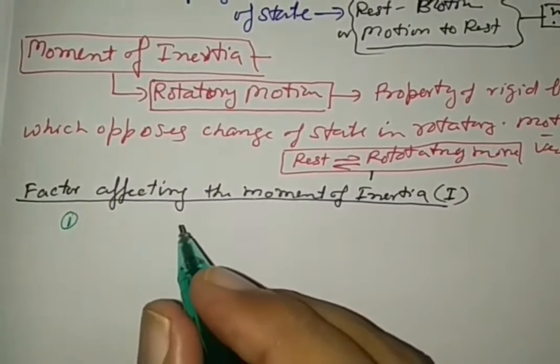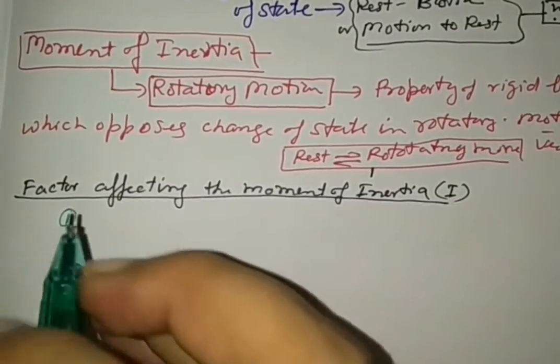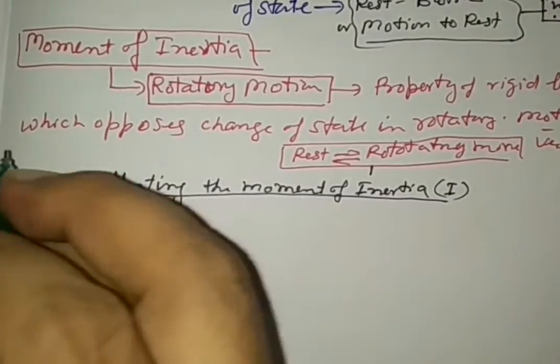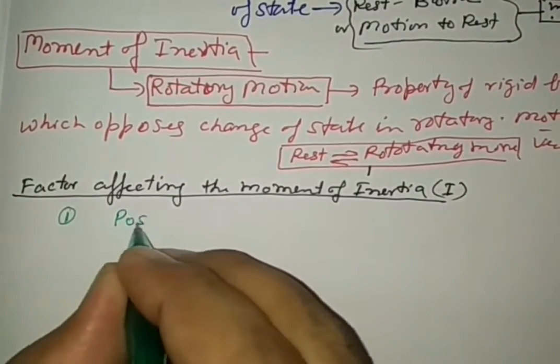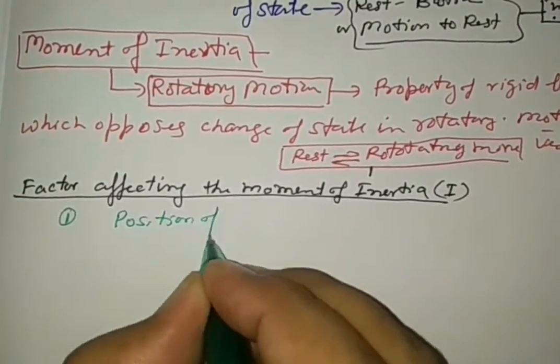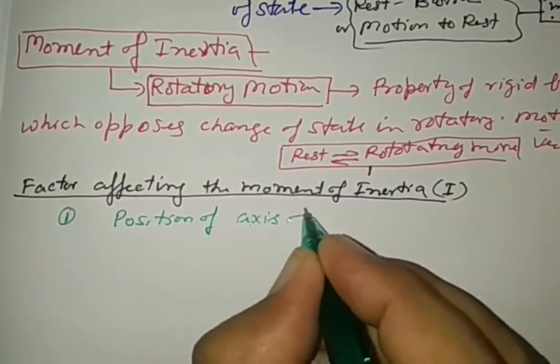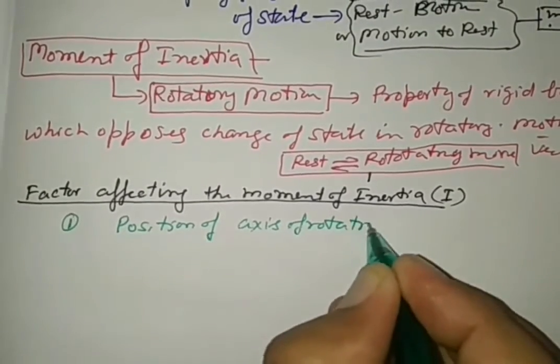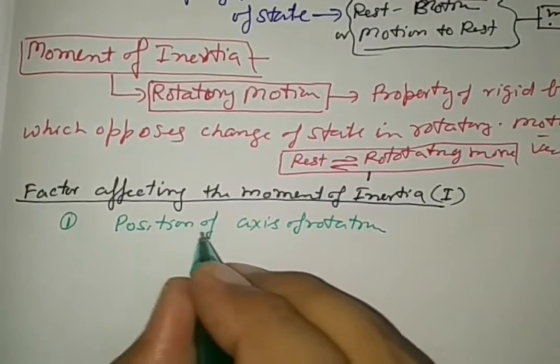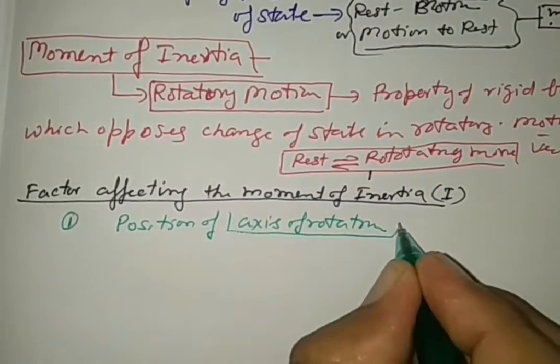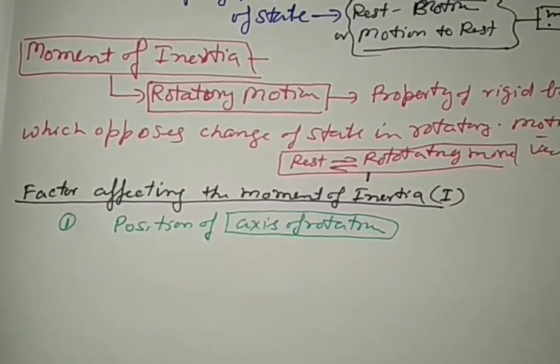The first factor is the position of the axis of rotation. In a rotatory motion there is one axis of rotation, and the moment of inertia depends on that.